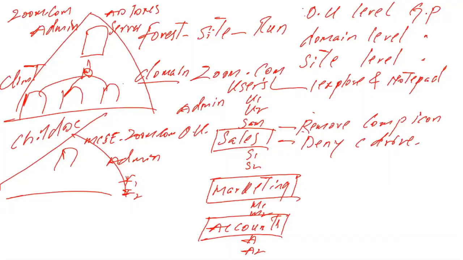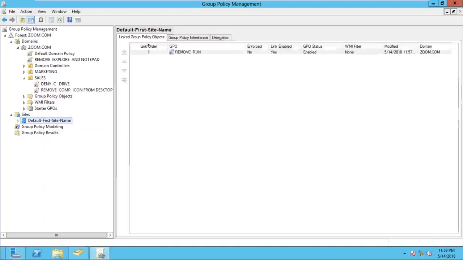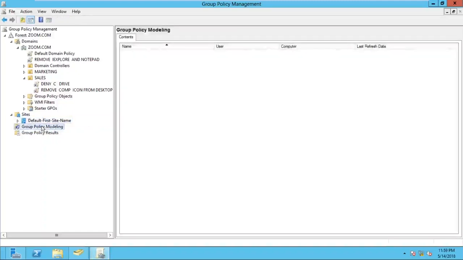Done. Till now we have seen OU level policy, domain level, and site level. Now let's do one more practical. In the group policy management console, there is one more option: group policy modeling. What is the use of group policy modeling? Group policy modeling is used to check the status of policies.